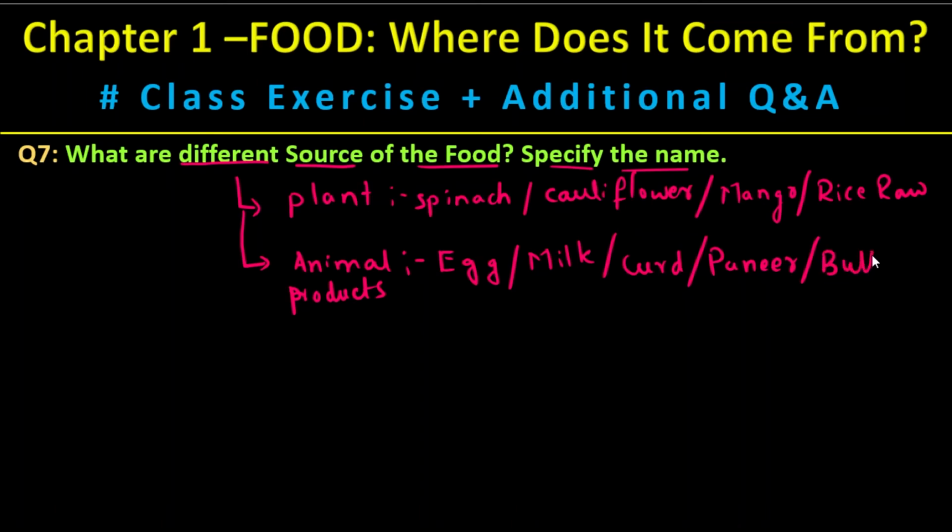Buttermilk. Okay, and chicken and meat. All these are animal products. So like this you need to write an answer. So that's it on the additional question and answer.